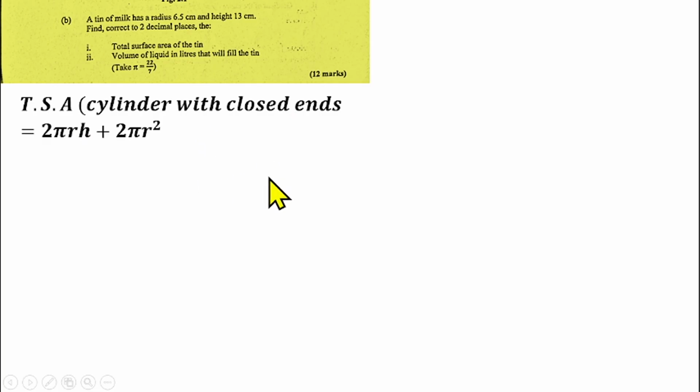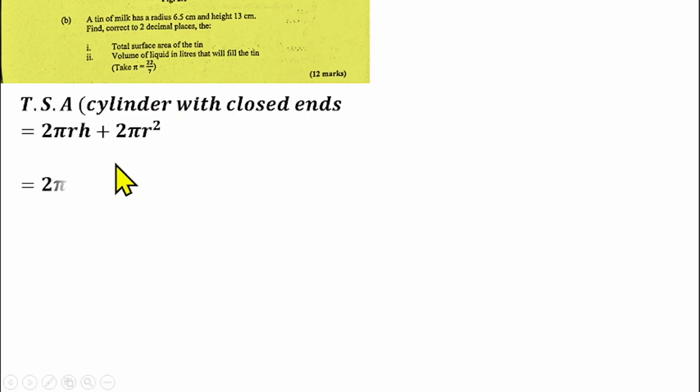The area of the two ends is pi r square plus pi r square, so that gives us 2 pi r square. So that's the formula for finding the total surface area of a closed-end cylinder, because a tin of milk is a cylinder with closed ends.